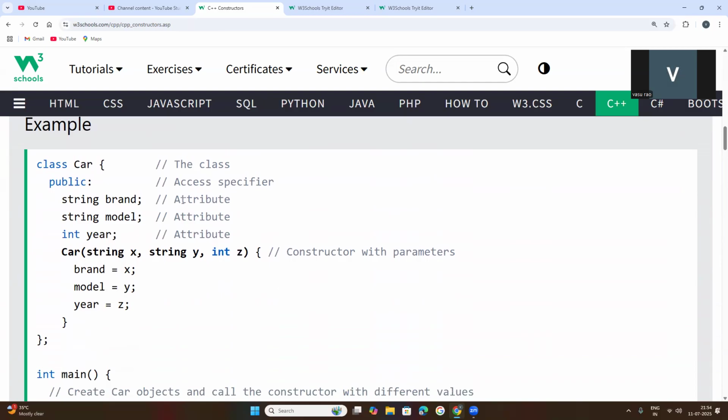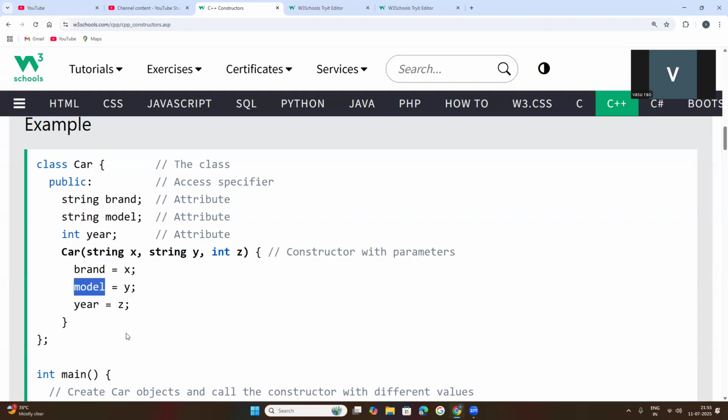See here, two attributes, class attributes, means class variables declared inside of the class, and these are string attributes. Then the constructor is created with parameters. Here x and y are parameters, means variables once they are passed to the constructor. Now these variables and those variables will be equalized. So for the x variable, brand is equalized, and for the y variable, model is equalized.